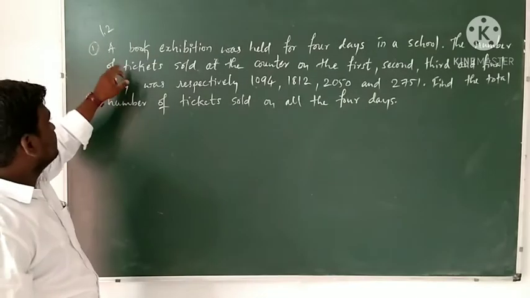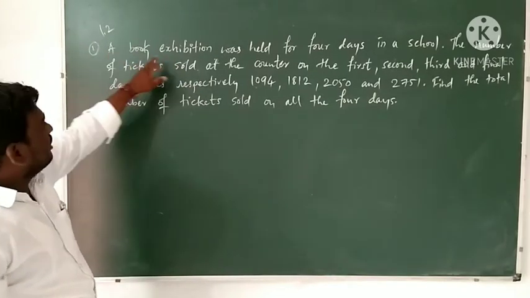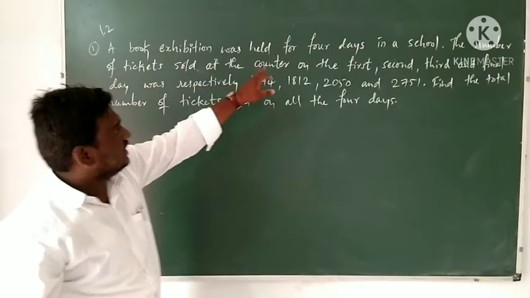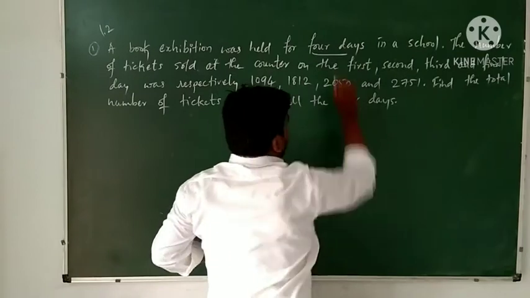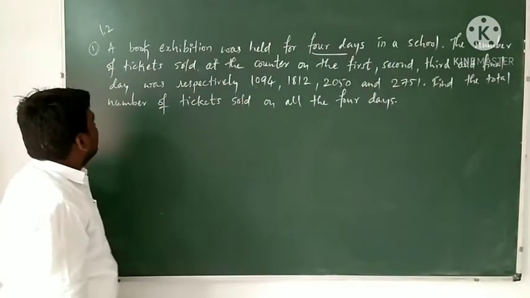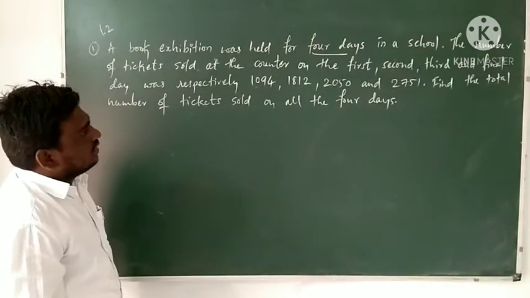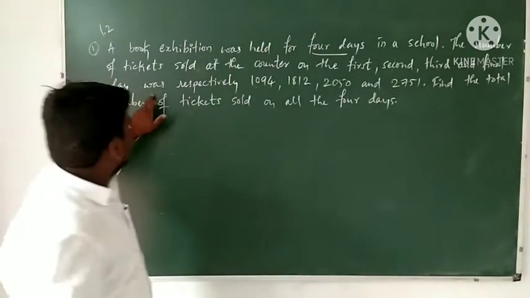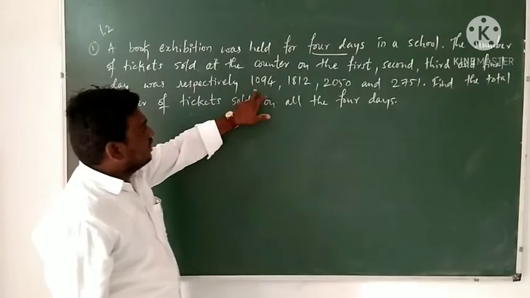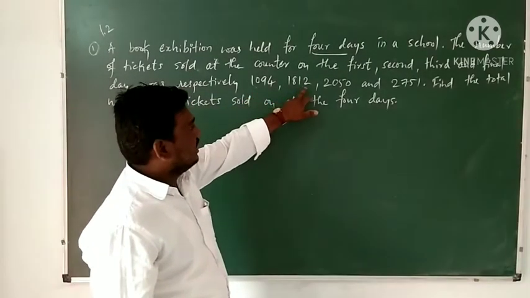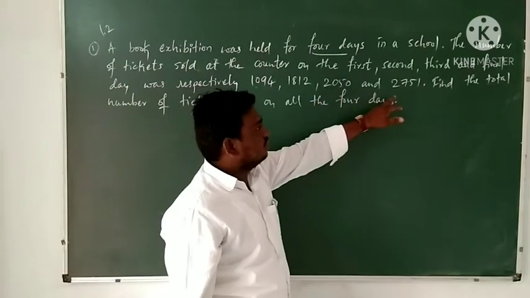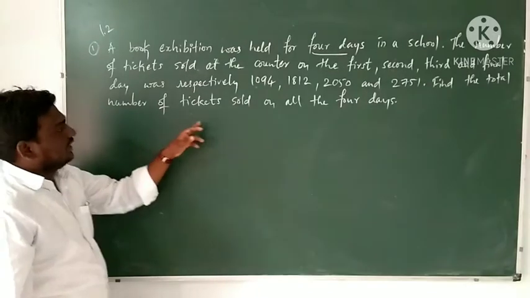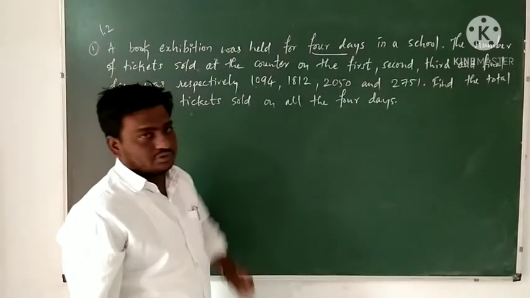The first question is: a book exhibition was held for 4 days in a school. The number of tickets sold at the counter on the first day, second day, third day, and final day was respectively 1094, 1812, 2050, and 2751. Find the total number of tickets sold on all the 4 days.